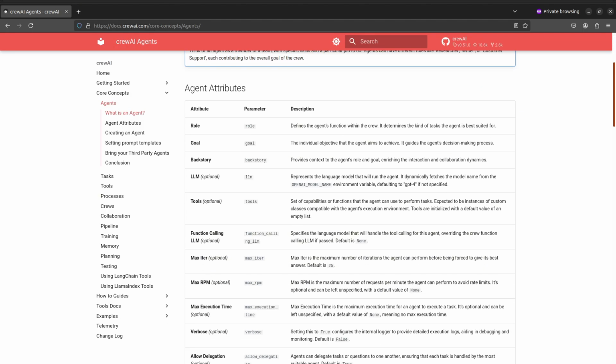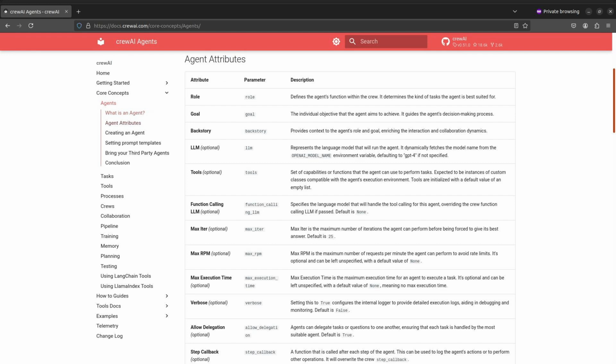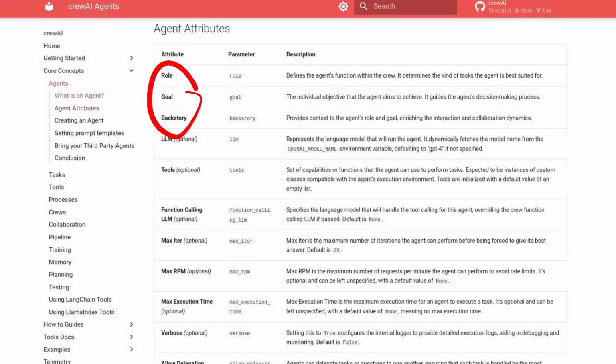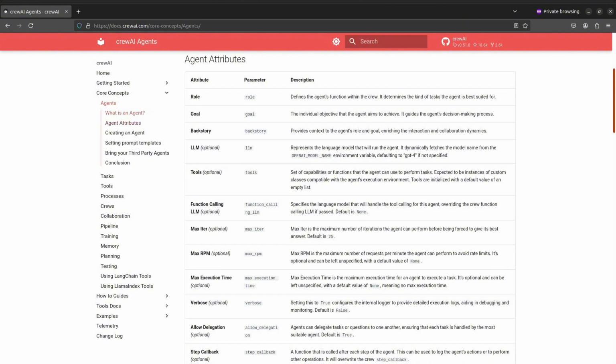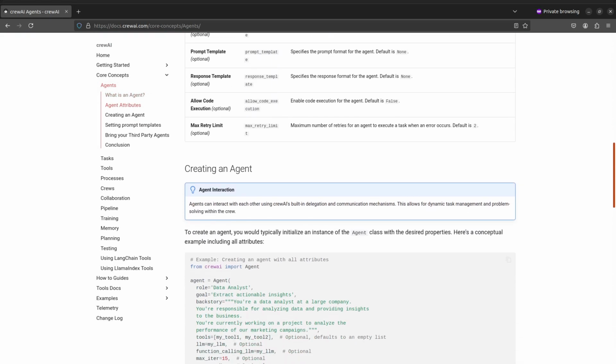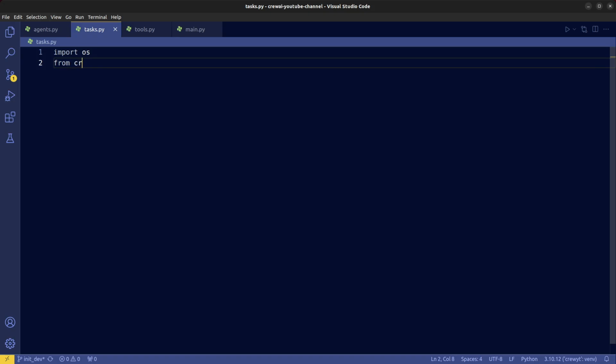For a CrewAI agent, there are a few arguments we must define: the role that each agent will take on, the goal they're looking to achieve, and the backstory to provide more information around that role and goal. These three are required, and the remaining arguments are optional. We'll look further into some of the optional arguments when we focus on the specific agents later on. You can check out the CrewAI documentation that explains all the attributes.